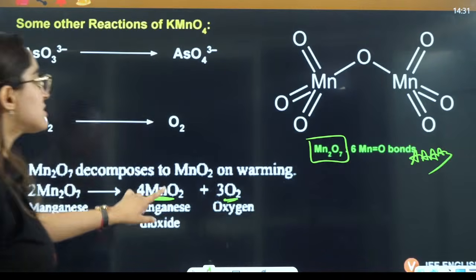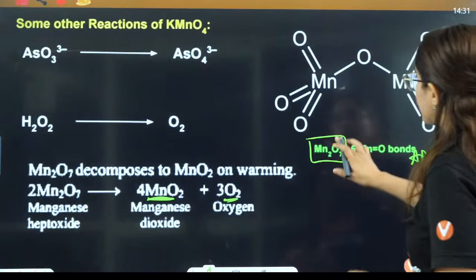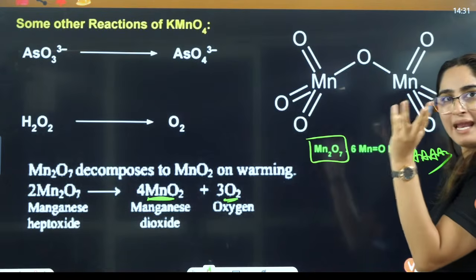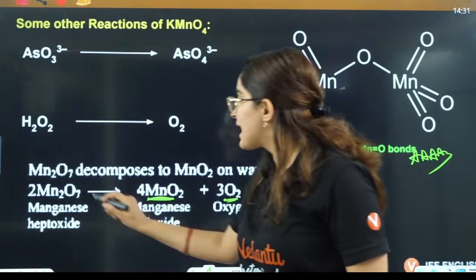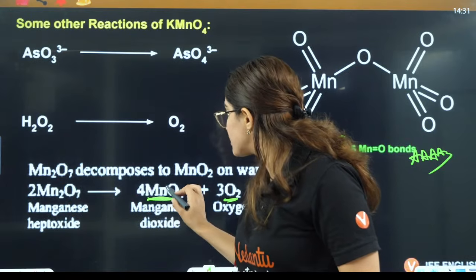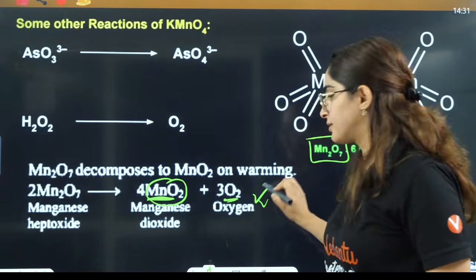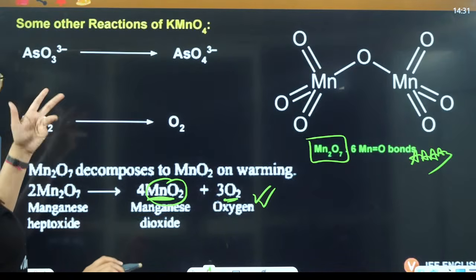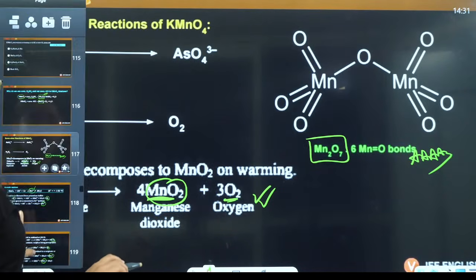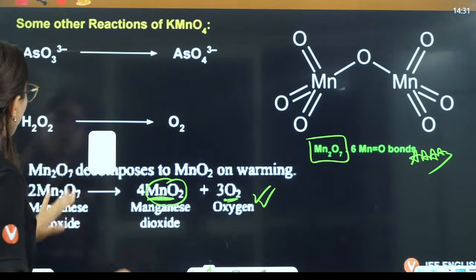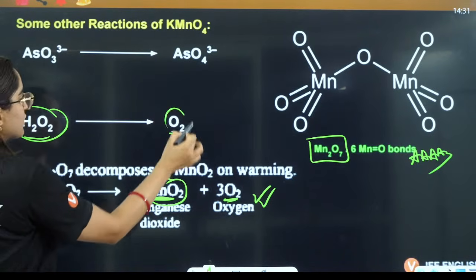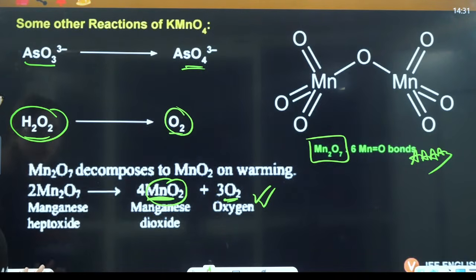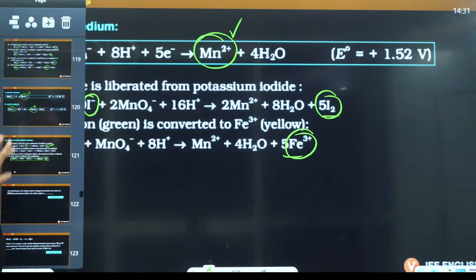This Mn2O7, right, has this structure, and it decomposes to MnO2 and O2 here, right? Okay, so I'm giving you extra reactions as well. Then it also converts peroxide to oxygen. It also converts arsenite AsO3 3 negative to arsenate AsO4 3 negative, right?